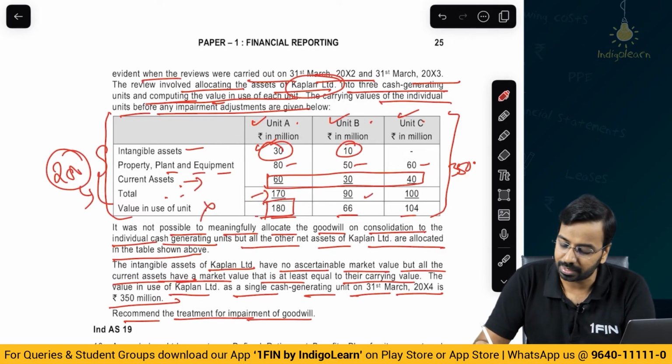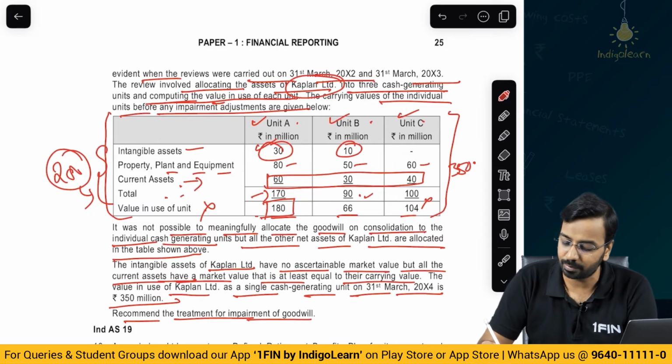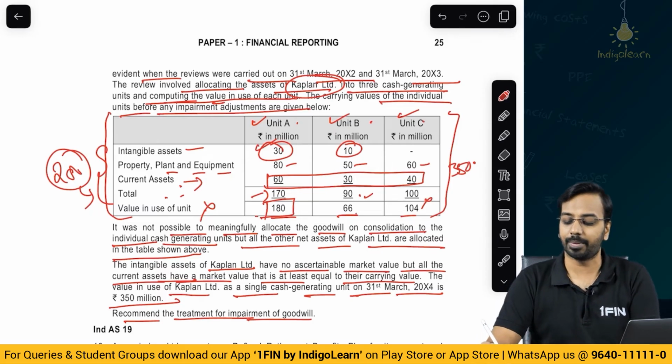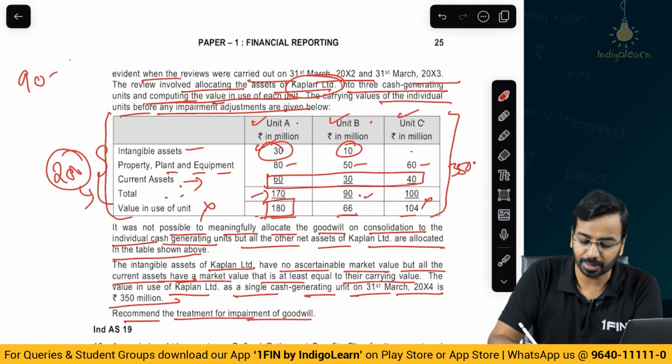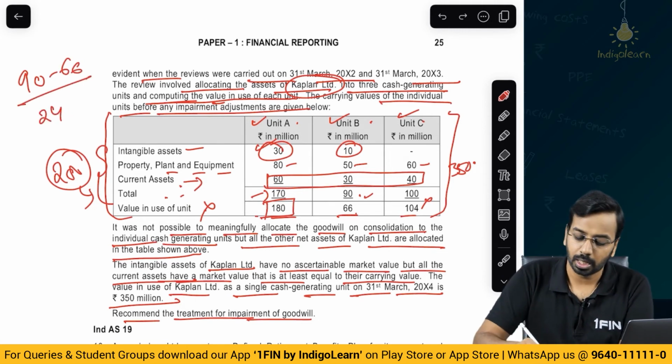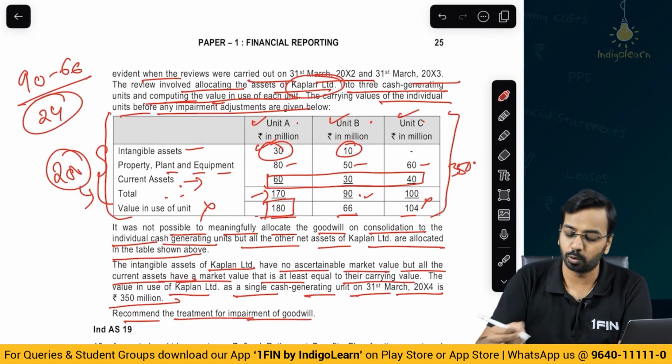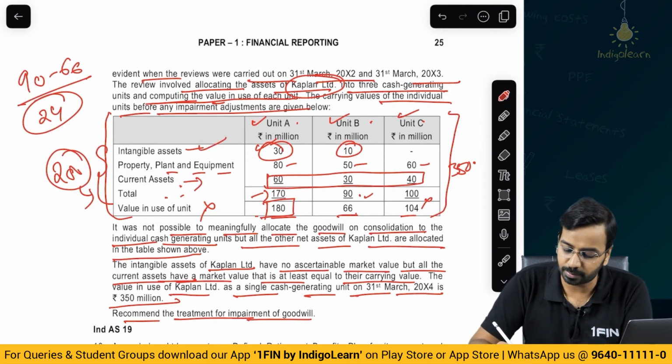Here there is impairment, here there is no impairment. So, 90 minus 66, you have impairment. How much is the impairment? 90 minus 66, we have an impairment of 24. Now, out of this 24 of impairment loss, how do we allocate? We have to allocate between intangible asset and PPE.